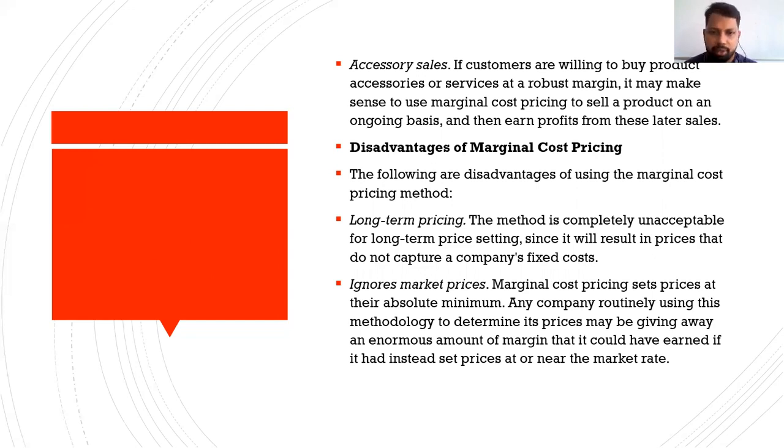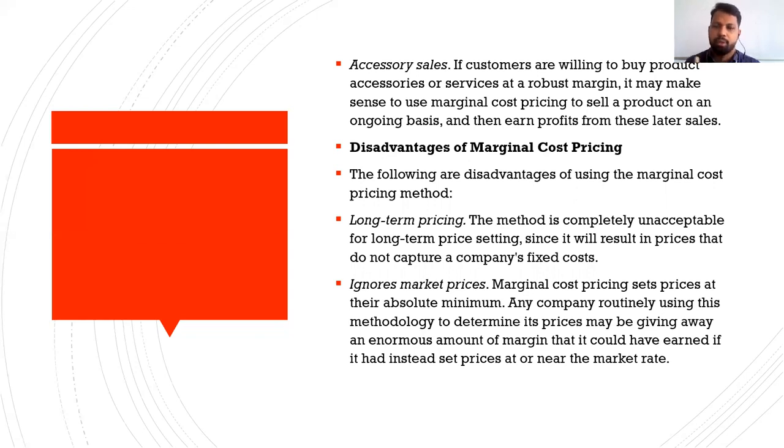The second disadvantage is that it ignores the market price. Marginal cost pricing ignores the market price that is prevailing in the market. It is a price that is set equal to the absolute minimum.